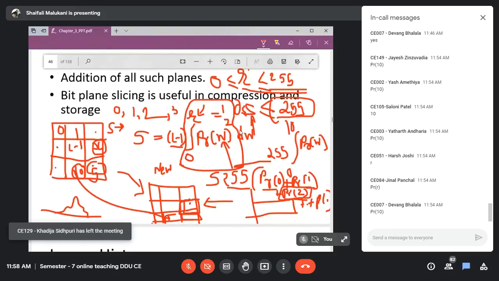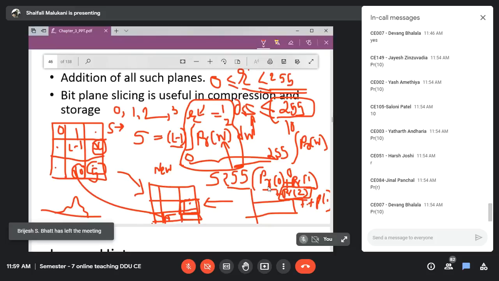So when my r takes the value 255, this integration term will result in the summation of probabilities from 0 to 255: the probability of occurrence of 0 plus probability of occurrence of 1, and so on up to 255, addition of all.